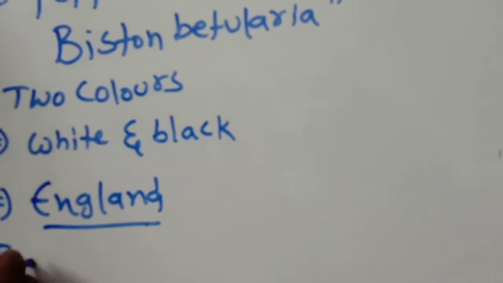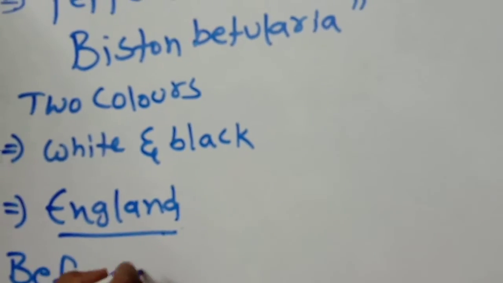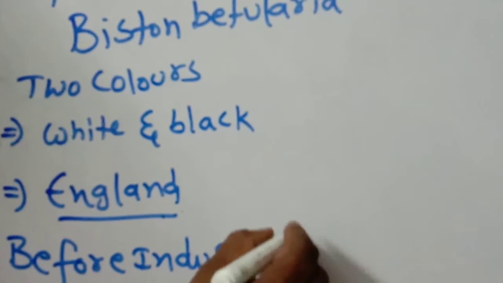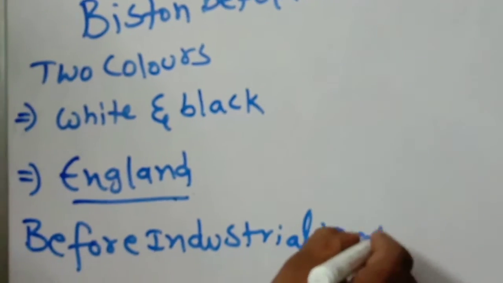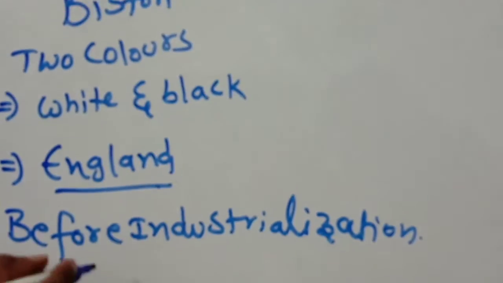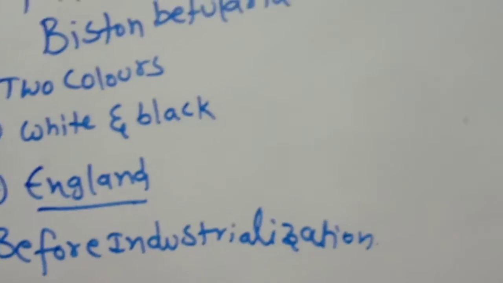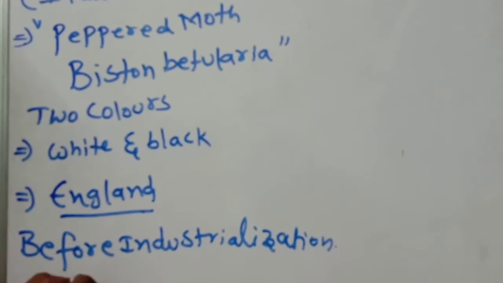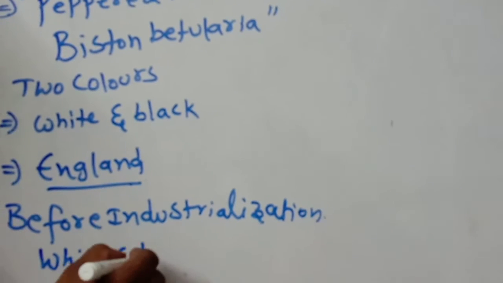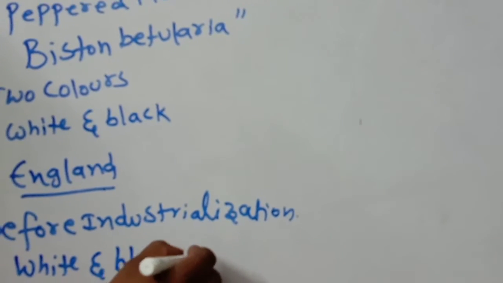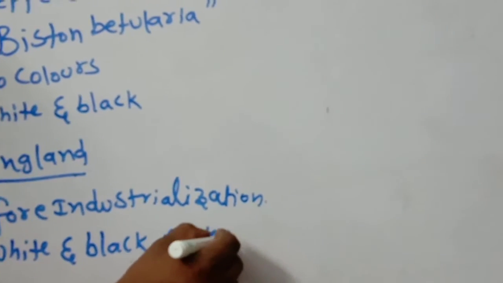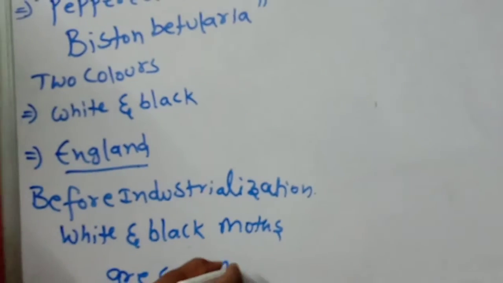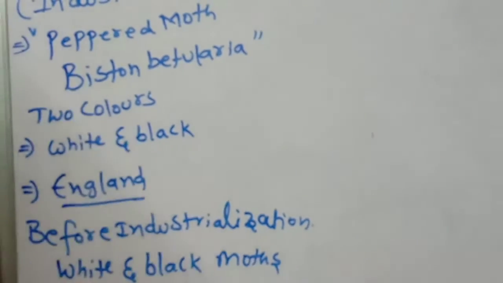First case, before industrialization. Observe very carefully. Before industrialization, peppered moths, both white and black, were common in England.